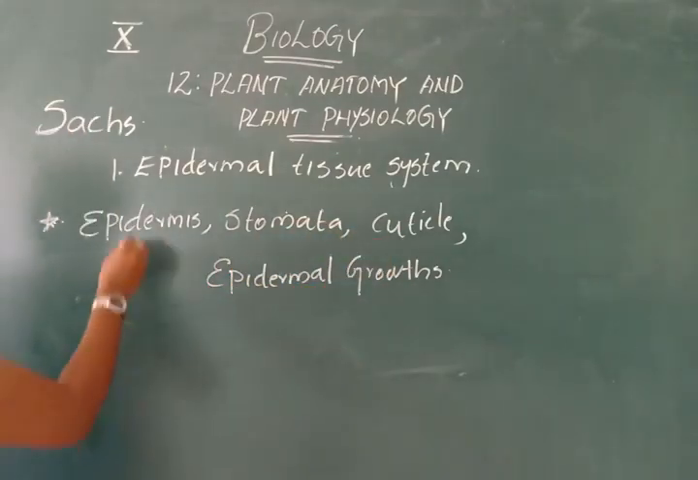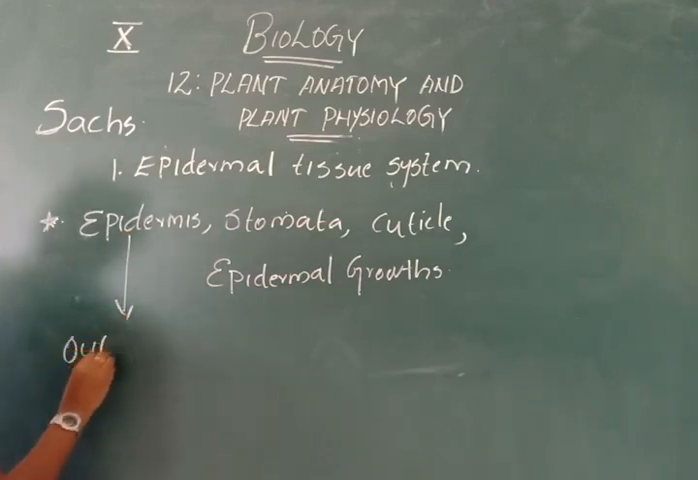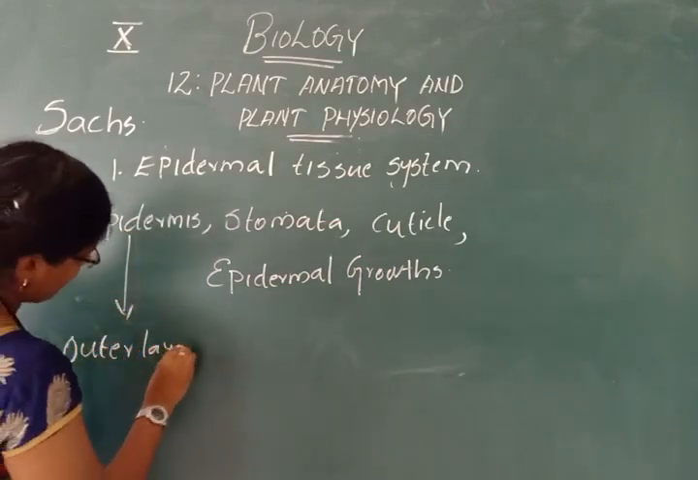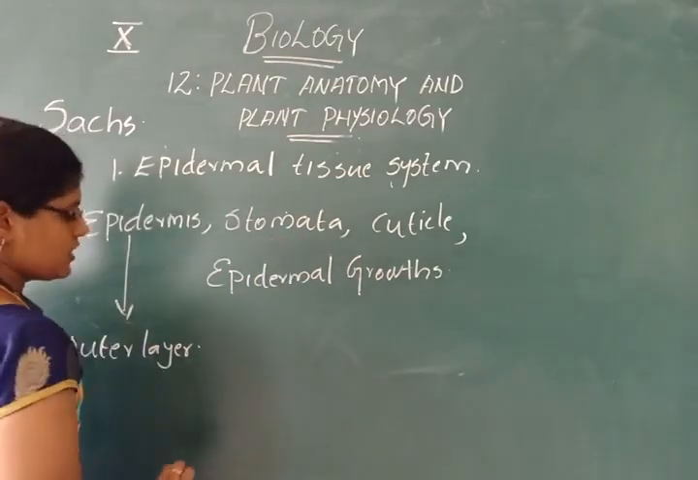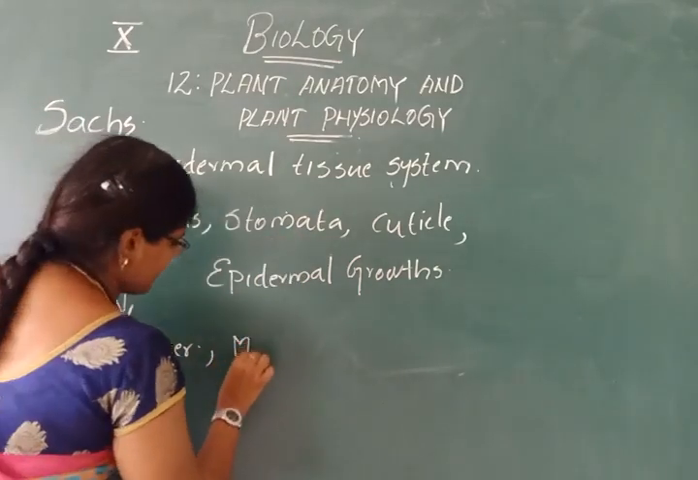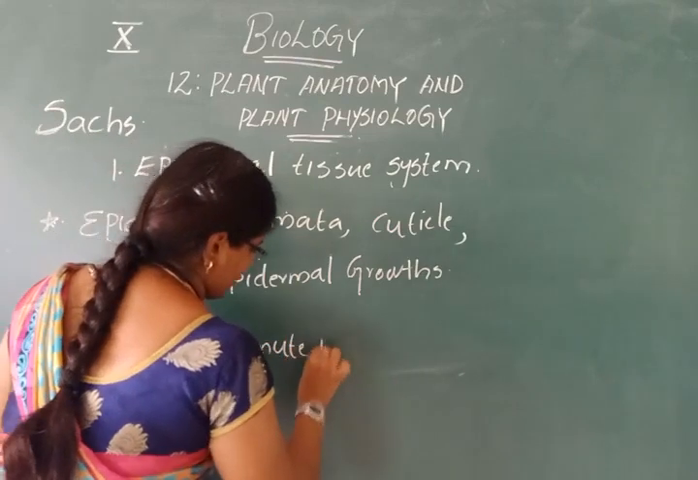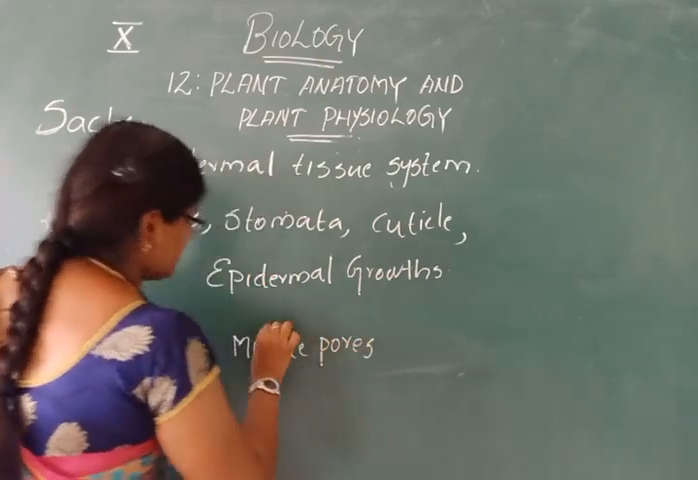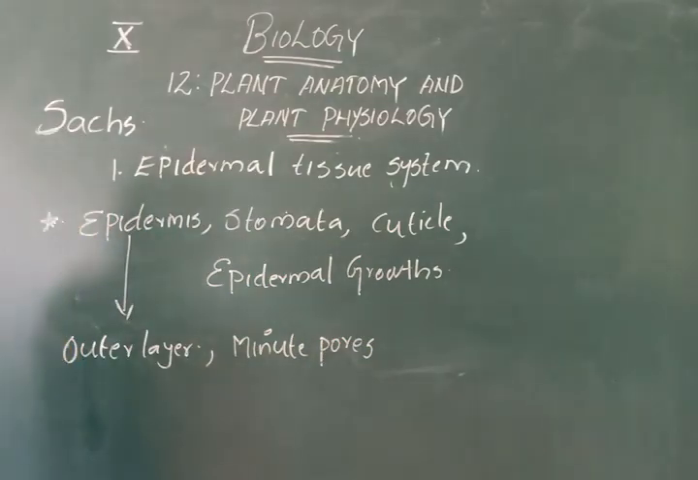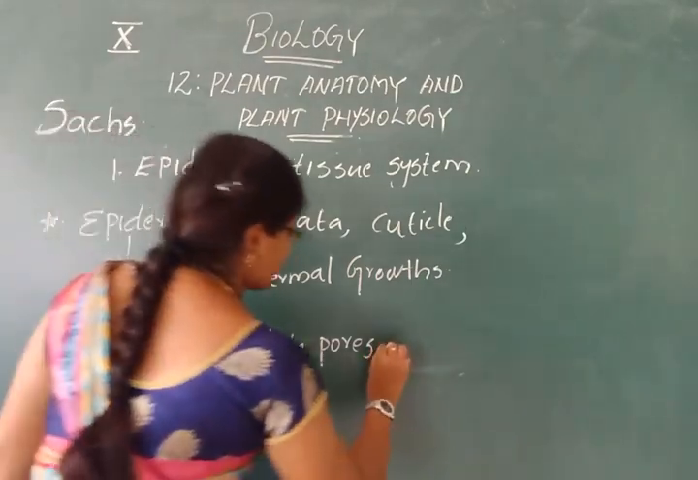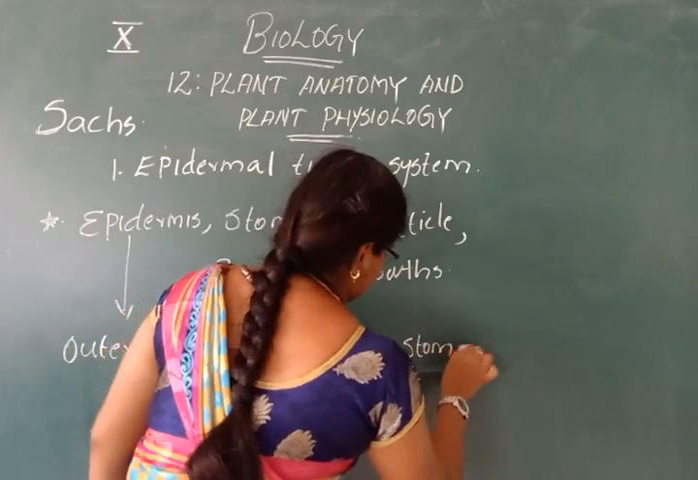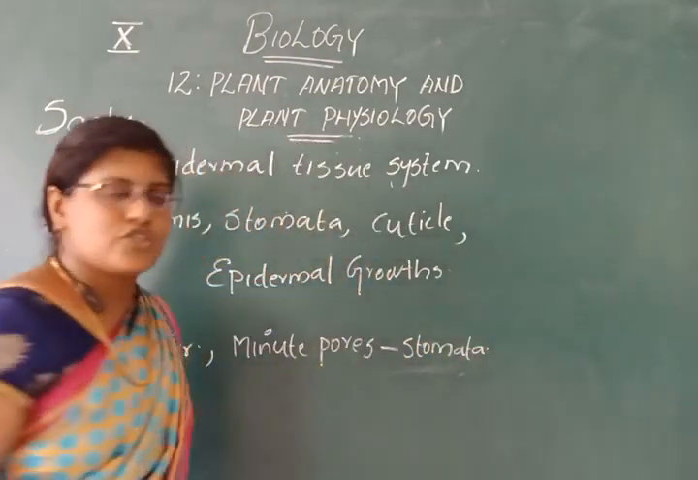Epidermis is the outermost layer of the tissue system. Then what is stomata? Stomata are the minute pores or minute holes present in the epidermis. Epidermis is the outermost layer, and in that outermost layer minute pores are produced. Those minute pores are called stomata.